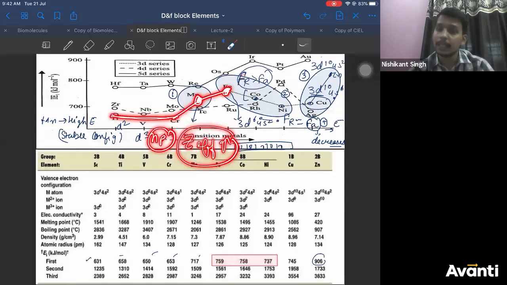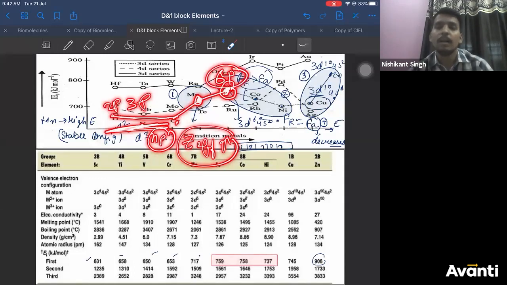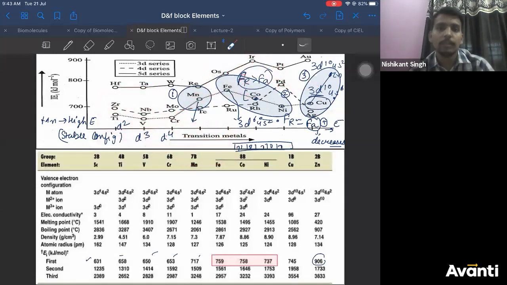But the question is, why is there an increase? Because we have increased the number of protons. Right? Then you should ask, sir, here also we are increasing protons, so why is it not increased much here? Because here you are adding 2 protons, and here you have 6 protons of iron in the d subshell. Or you can say the number of protons is less here, and more here. So here the effective nuclear charge or force of attraction will be more, correct? This is how you will explain it. After that, repulsive forces start coming into the picture, therefore it starts decreasing. And copper and zinc are full-filled, so it stabilizes. So this is how you can explain it.